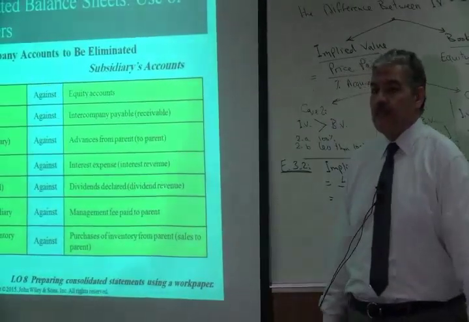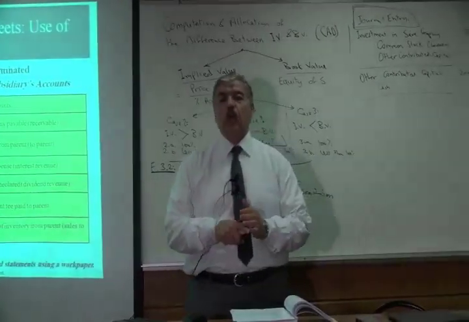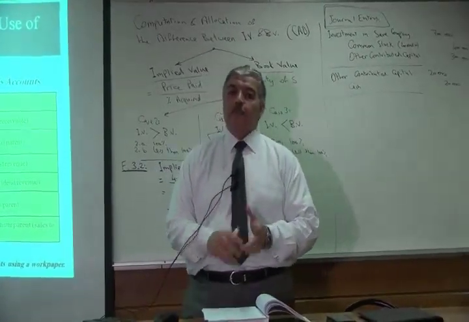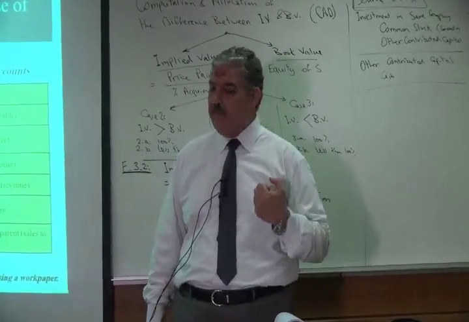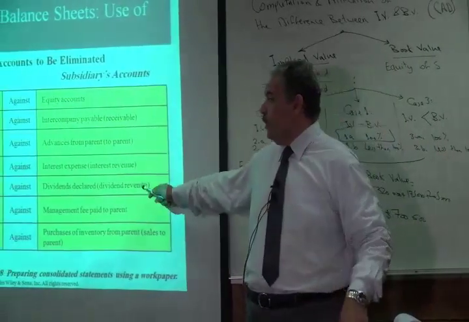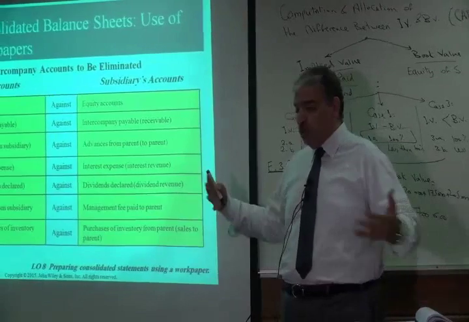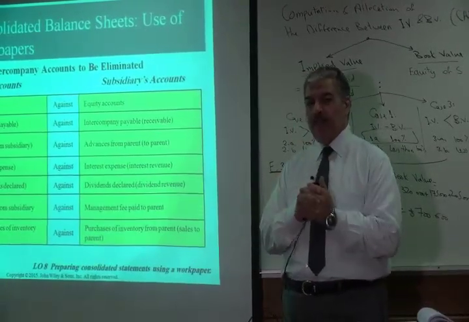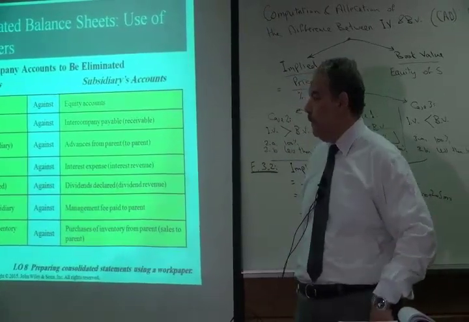Sometimes we have dividends. So in case we issue stock, like this case, when we issue stock to the subsidiary, then for the subsidiary company, they are going to have dividend revenue or dividend received. And for the parent, to be dividend declared. So we should remove or eliminate the dividends received and dividend declared from the two companies.